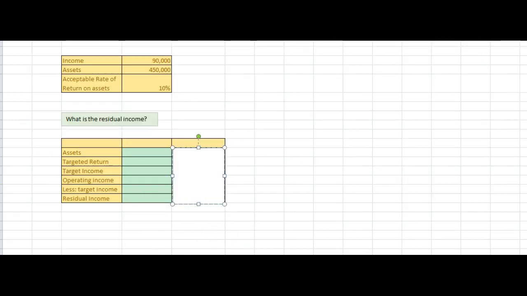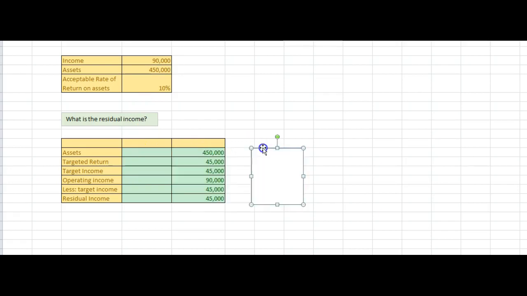And finally, we have a residual. And I'm going to let you try to figure this one out yourself. You've got a targeted return. And you know what your targeted return is? It's 10% on assets. You have a targeted income of, let's see, you've got 90,000. I'm not sure how I did this, guys, so maybe you won't do it on your own. Let's see what we did with this.